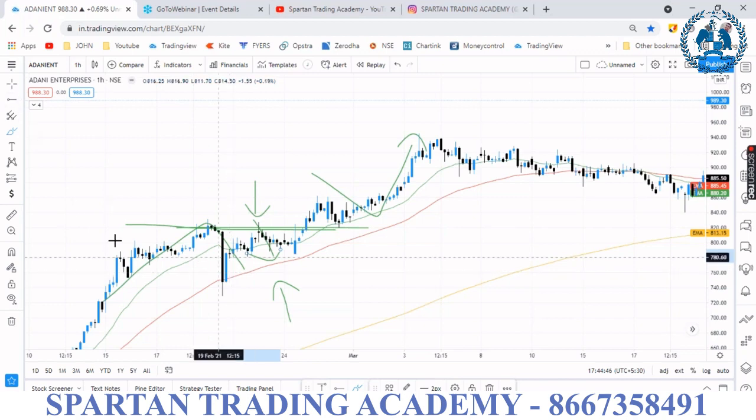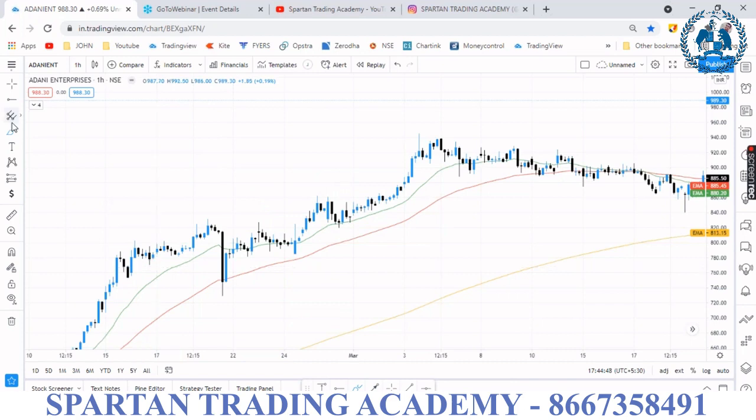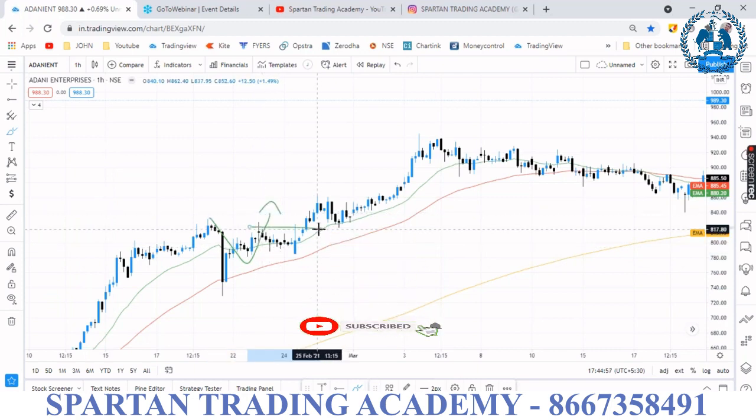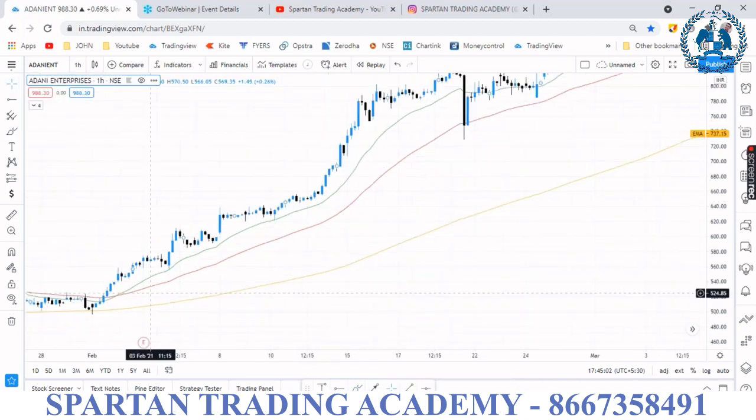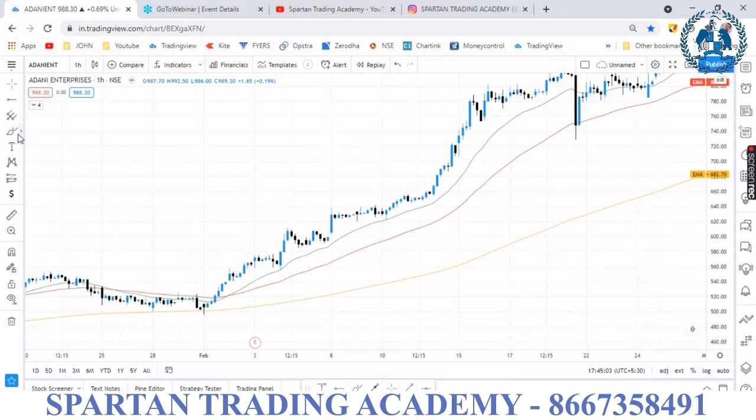Below 20, just exit. Okay, this is a pullback trade. It breached below 20 and again leaves the 20, then you can take the entry. There are three types of entry. First type is crossover. In this method, I will take the entry here.